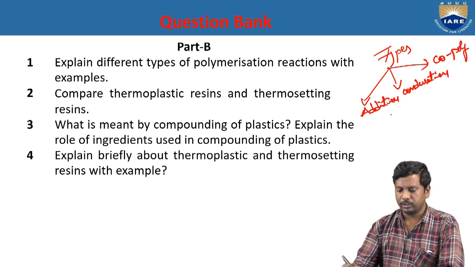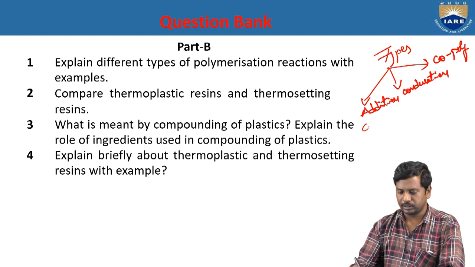Okay, so first one, addition polymerization. For addition polymerization, polyethylene is the best example. When ethylene undergoes polymerization, it gives polyethylene. That means ethylene, CH2=CH2, n moles of ethylene undergo polymerization to give polyethylene.